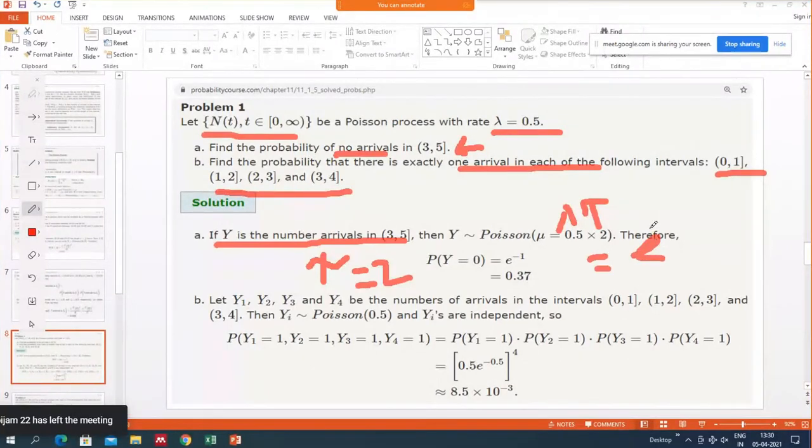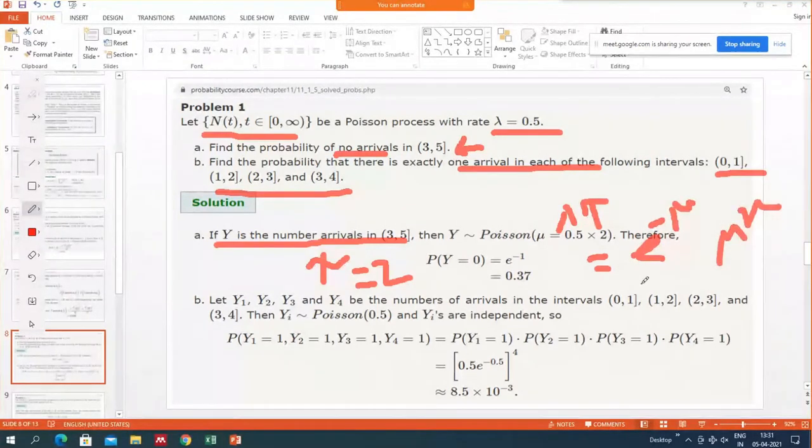Now y is following the Poisson 1 distribution. The formula is e raised to the power minus mu, mu raised to the power x, divided by x factorial, and here x is 0. So mu raised to the power 0 and 0 factorial will give you 1, and e raised to the power minus 1 will give you this. This way you calculate the probability of no arrival, that is 0. We have to substitute in this distribution.